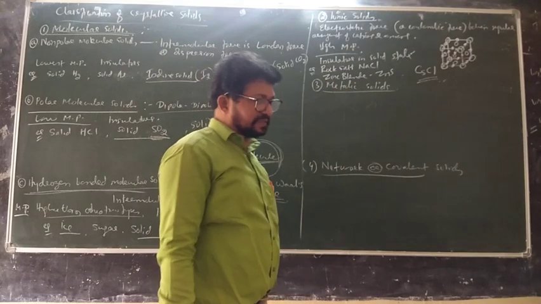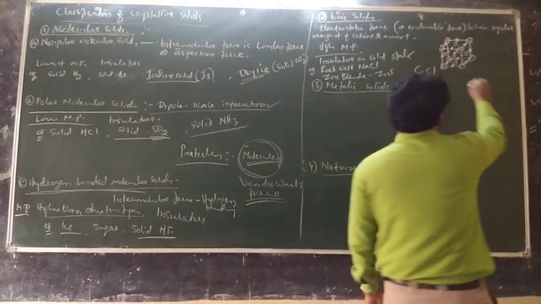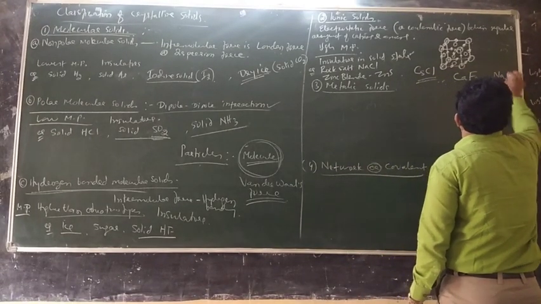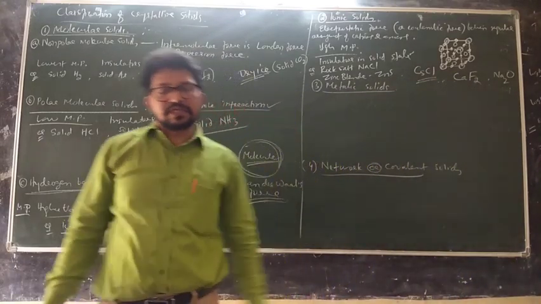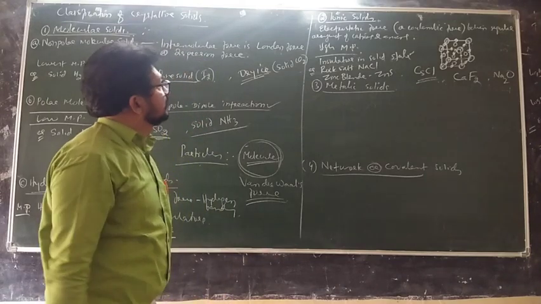More examples: CaF2, fluorite structure, and anti-fluorite Na2O. So these are some of the ionic solids whose structures you are supposed to learn.